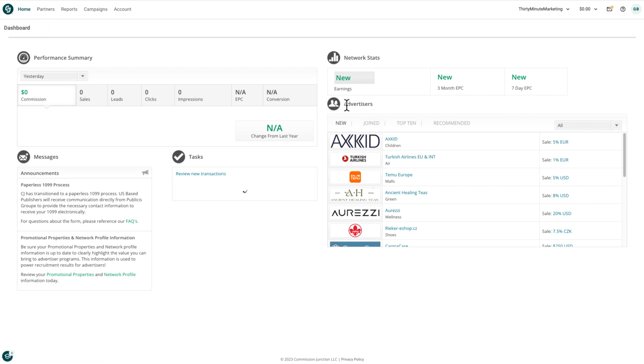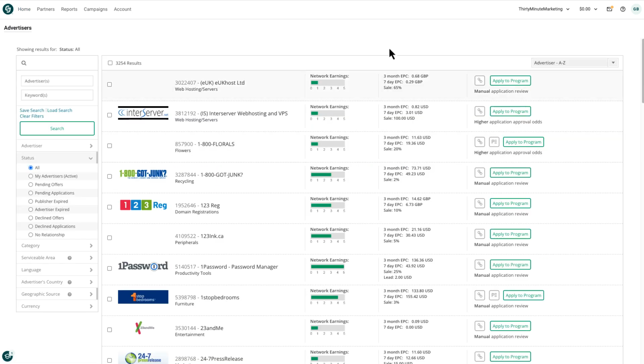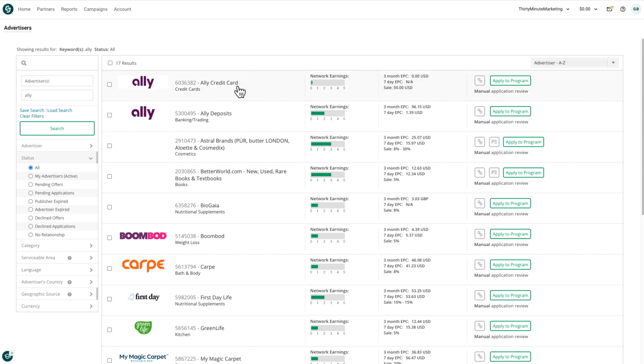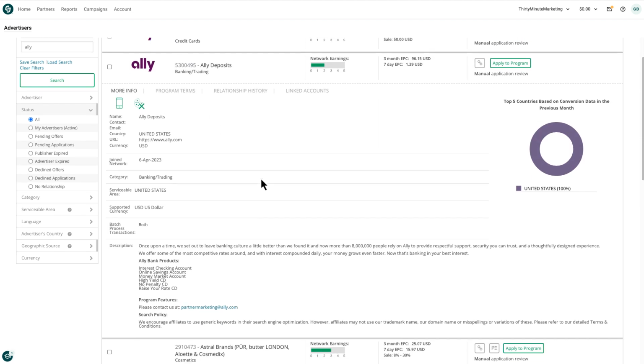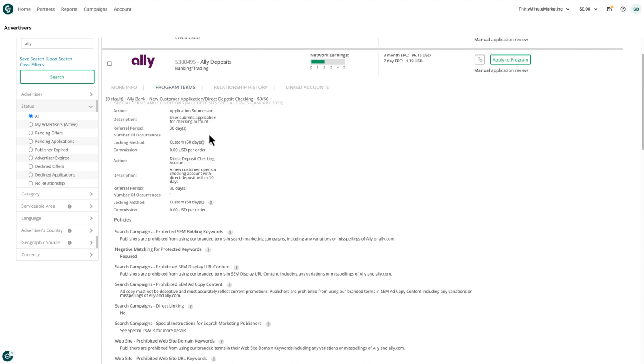So what you can do is come down here, and under the advertisers, the one that they have featured here, you can click on one of those. It will take you over to the advertisers, and then you can type in the keyword Ally, hit search. And here you are going to see the Ally credit card and Ally deposits, or the banking and trading program for Ally. And you can simply click on that and you can see here more info as well as the program terms. So you can understand exactly what you're getting into as far as commissions.